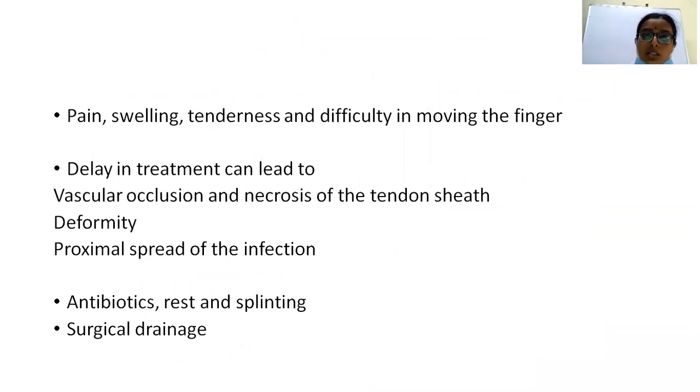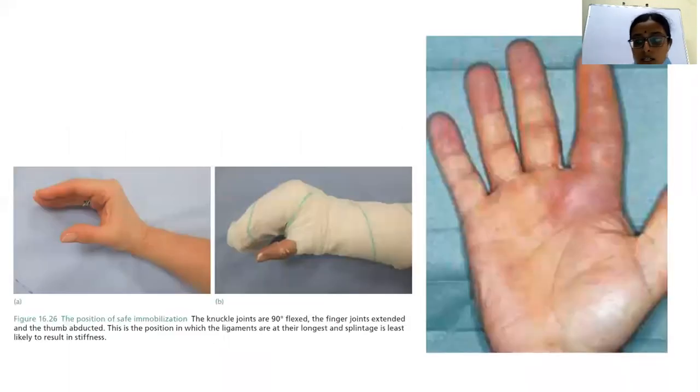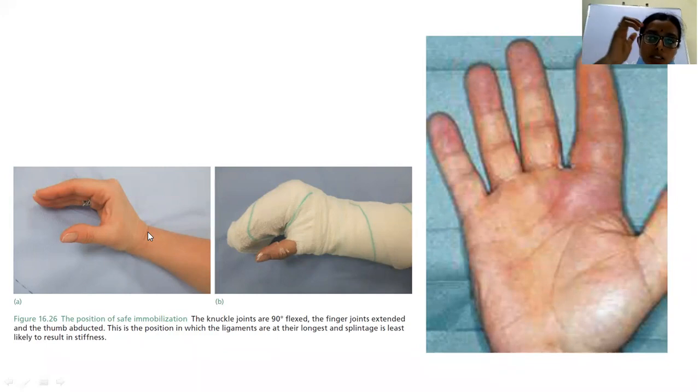So if the treatment is delayed, it can lead to vascular occlusion and necrosis of the tendon sheath, damage of the entire tendon, deformities of the fingers, and proximal spread of the infection. So it is treated by giving antibiotics, rest, splinting, and surgical drainage. Here you can see the splinting. This is the position of safe immobilization where the wrist is held in slight extension, the fingers are slightly flexed and the thumb is abducted. This is the position of ease in which the hand should be immobilized.